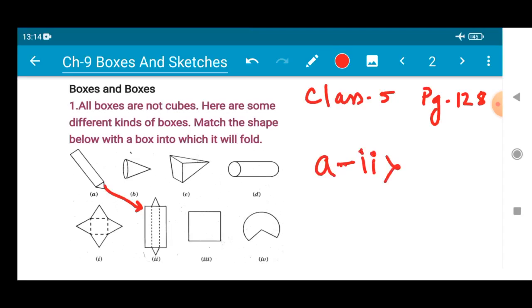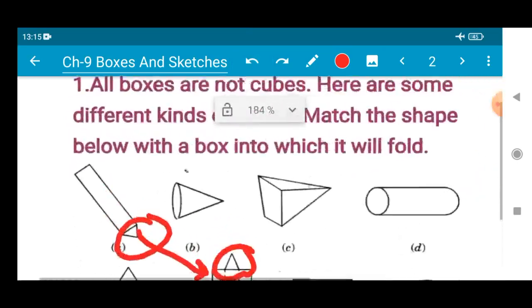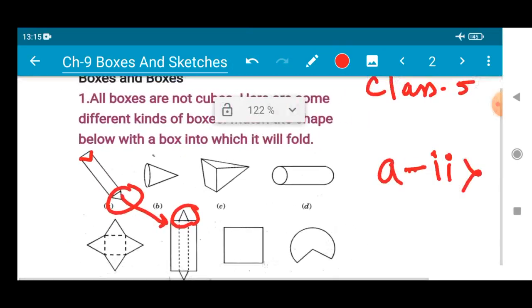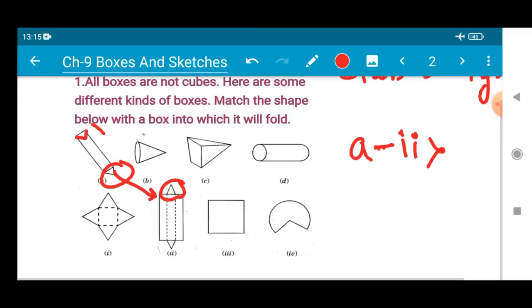Why do you think so? Why have I taken this? Because you can see this triangular shape there. Over here also we have got the triangular shape, but it will be facing in this manner. It will be in the inward position, so that's why we will not be able to see it over here, but when you open it you'll be able to see it. Okay, so this is the condition here. That is why number A is getting matched with 2.